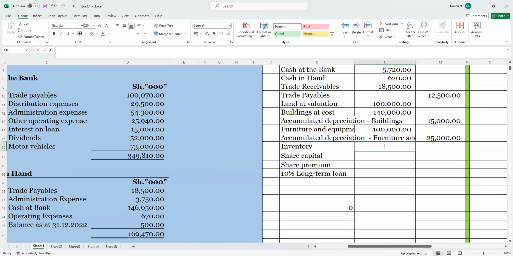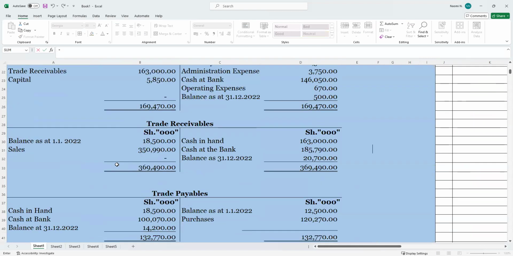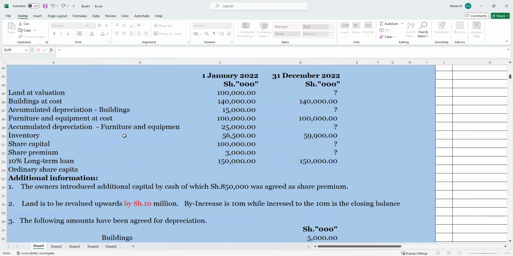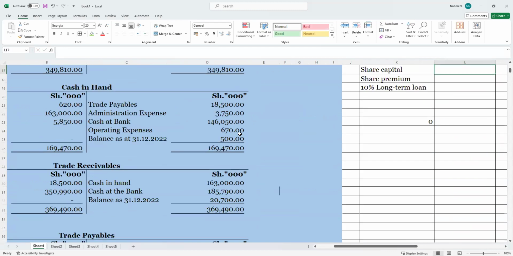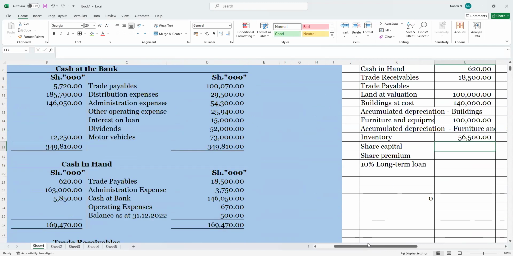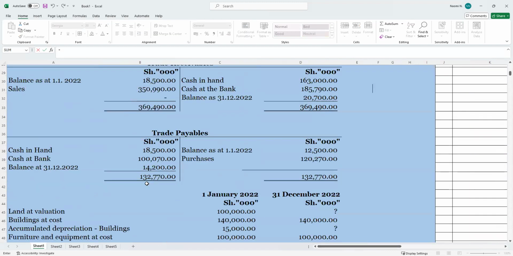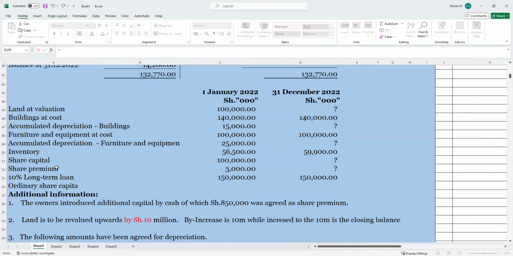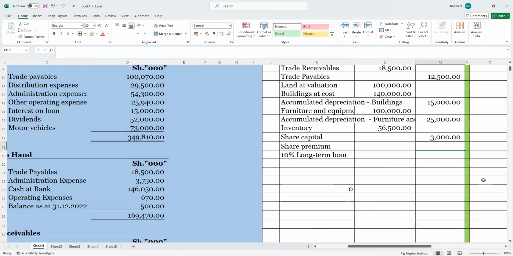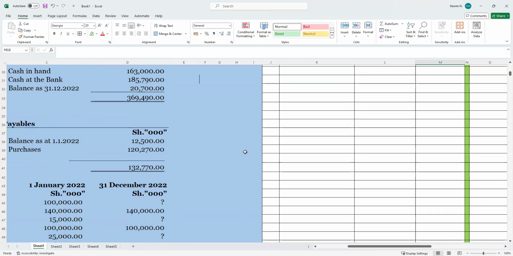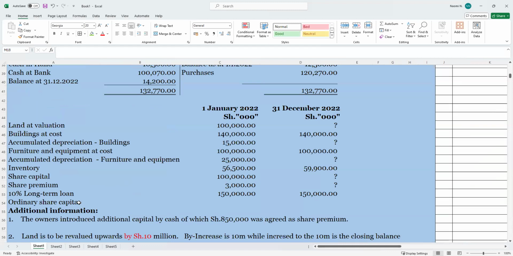Inventory, that is a current asset, so inventory we will debit. I hope we're on the same page. Then we have share capital. We will credit equity items. The amount is 3,000, I hope. Then the 10% loan, we will do the same. Did I capture the premium?